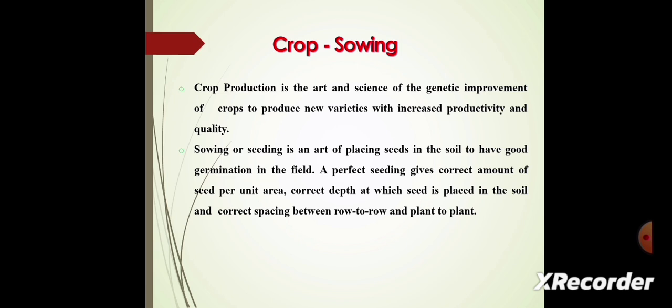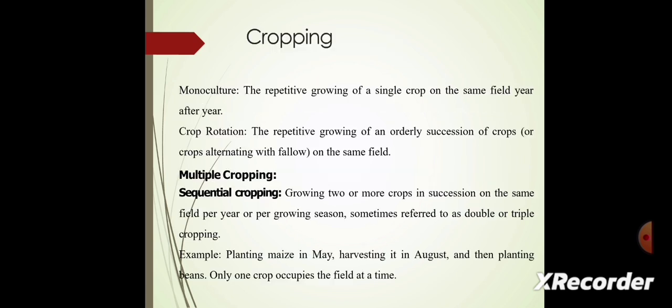A perfect seeding gives the correct amount of seeds per unit area, the correct depth at which the seed is placed in the soil, and the correct spacing between row to row and plant to plant. Next, we see what is meant by cropping. There are different types of cropping, like monoculture and crop rotation. First, we see what is meant by monoculture.